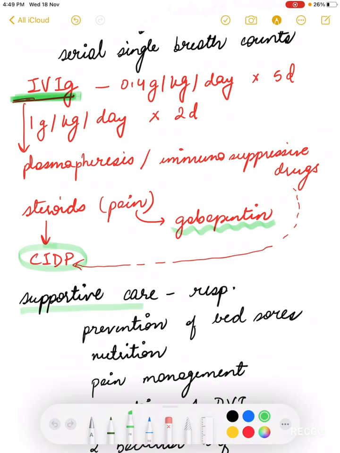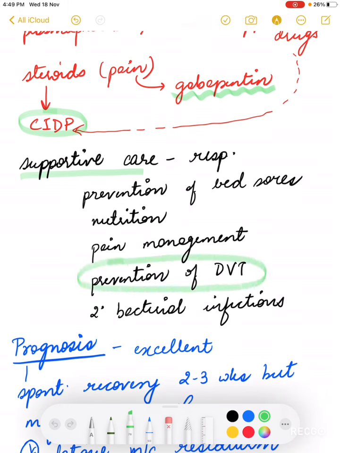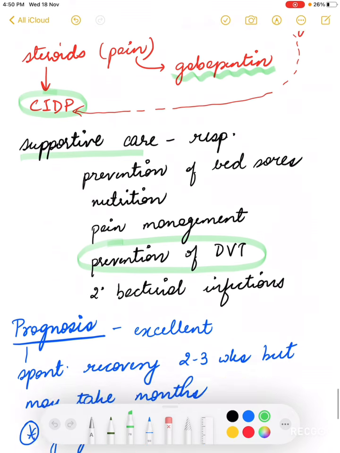Otherwise, the treatment is mainly supportive. We have to take care of bed sores, the respiration, nutrition, pain management, prevention of DVT since the patient is bedridden, and secondary bacterial infections.